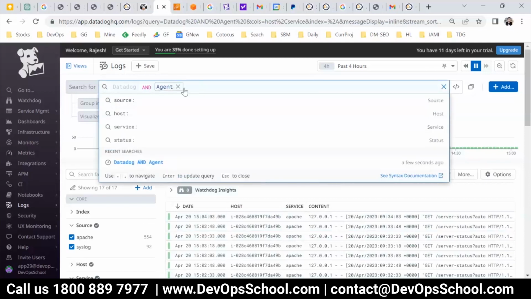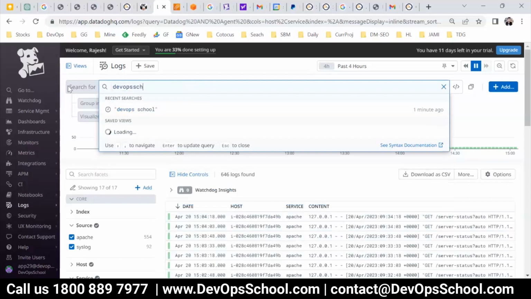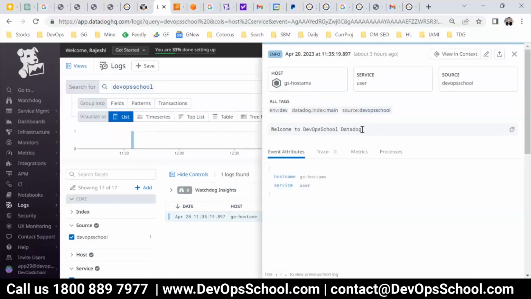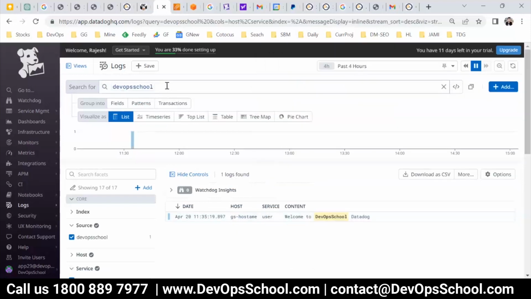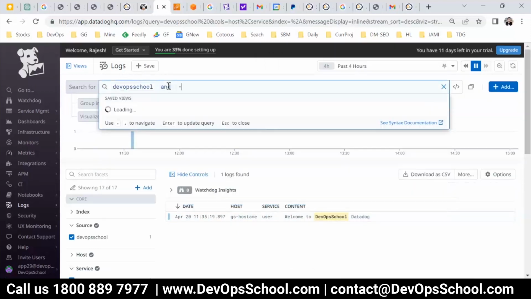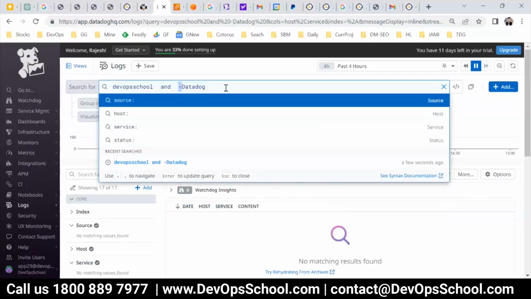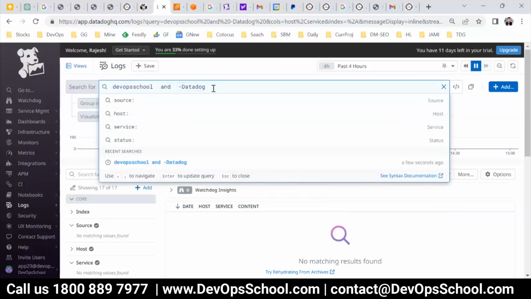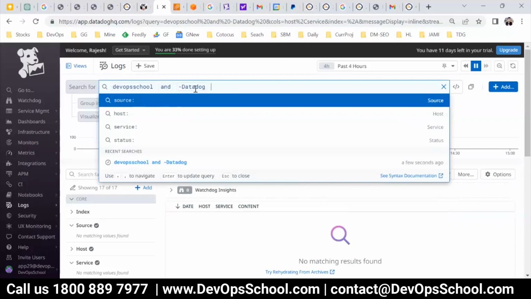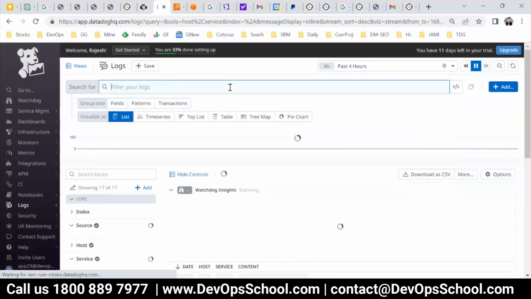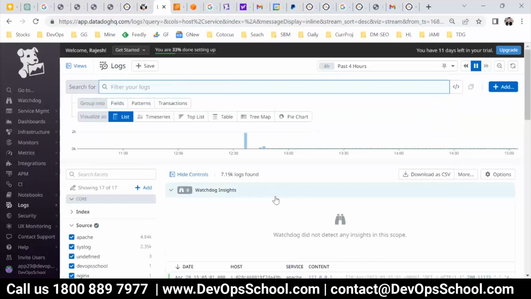Now you want to search for something like DevOps school. DevOps school is one string and you have one log. Now here you see that DevOps school you have, and Datadog also you have. So here you want to search for DevOps school and no Datadog. So negation you can use. This is negation. That means give me all the logs which have DevOps school, but it should not have Datadog. So that way you can do that. This is the way you can search for the logs and get started with it.